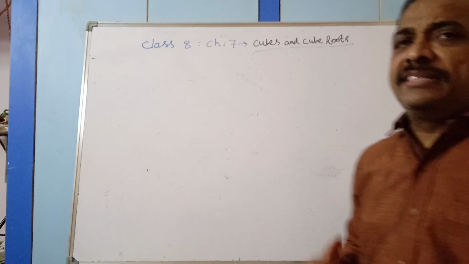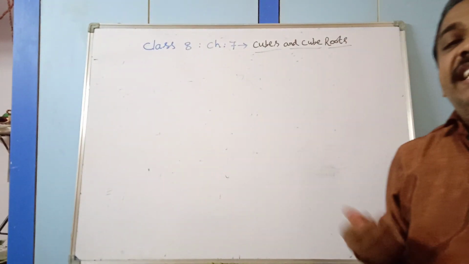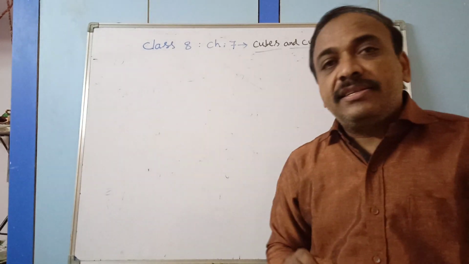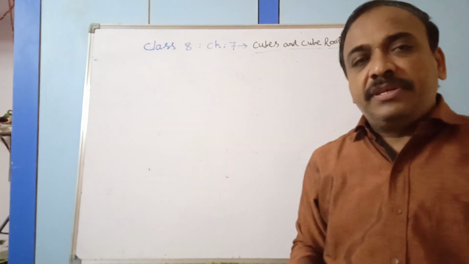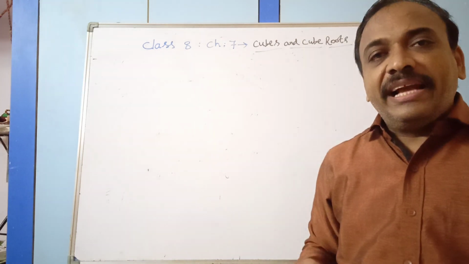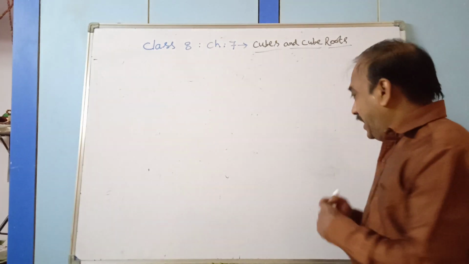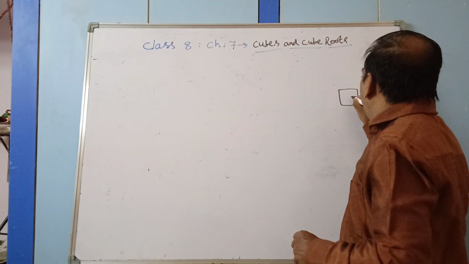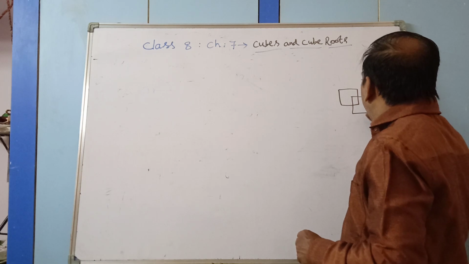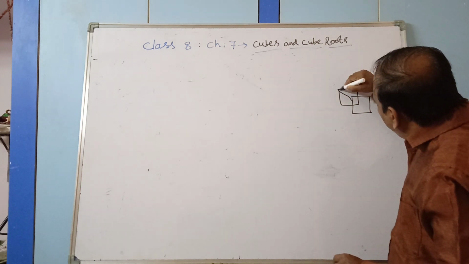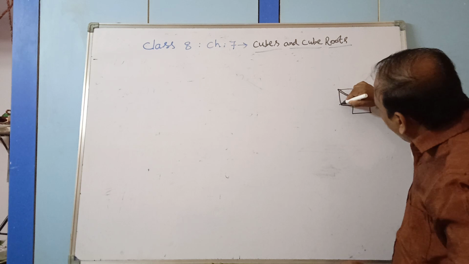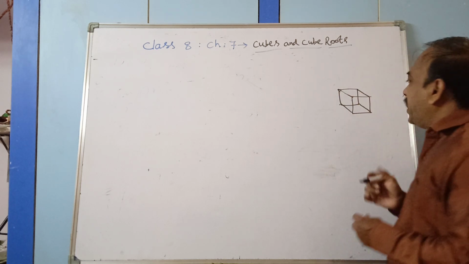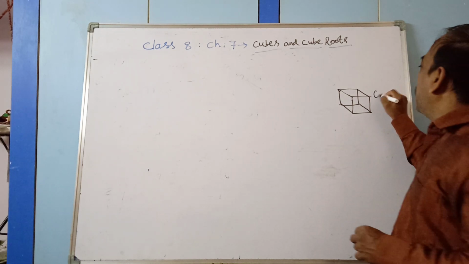A cube is a geometrical word which we have seen, a solid figure, a three-dimensional shape, where length, breadth and height are equal. That is the cube. This is what we call a cube, a geometrical figure.